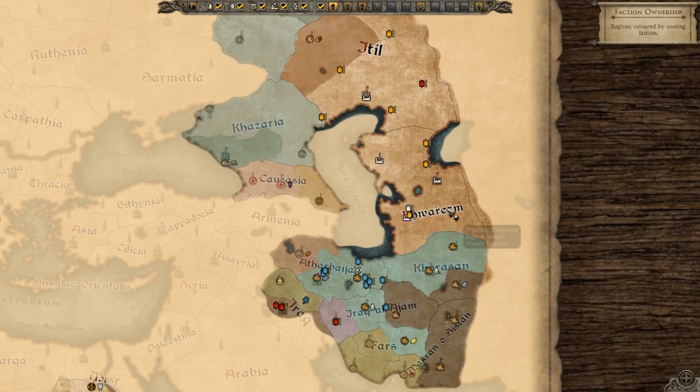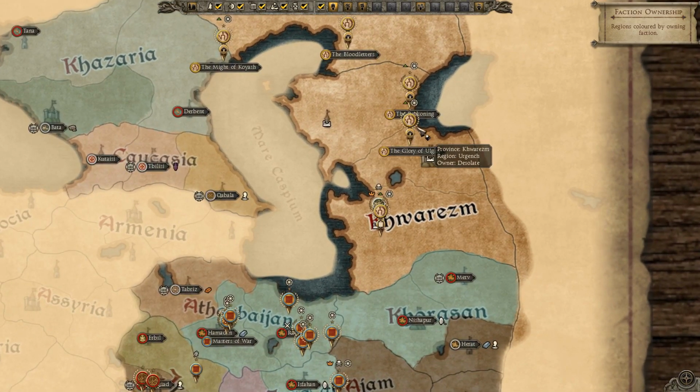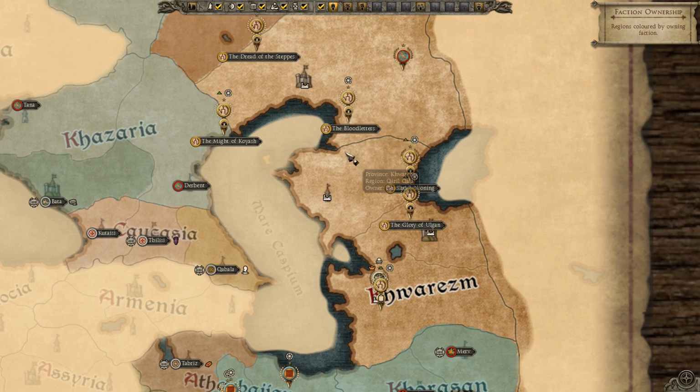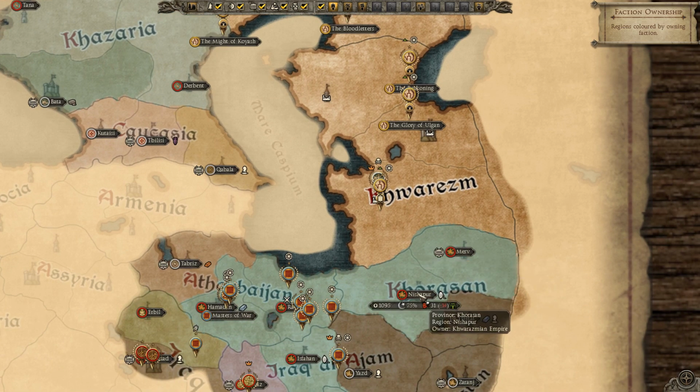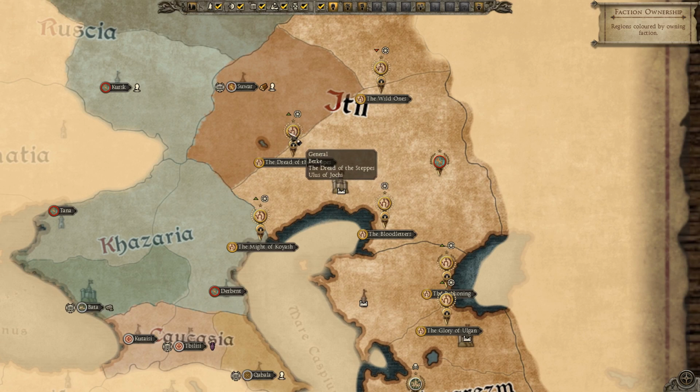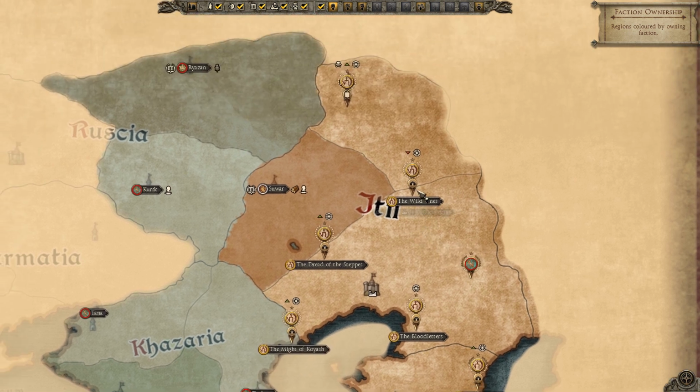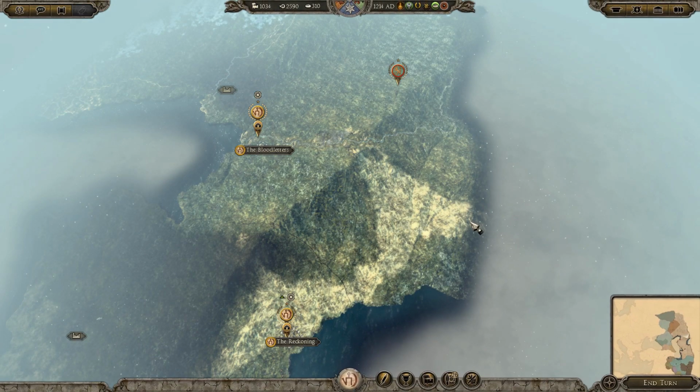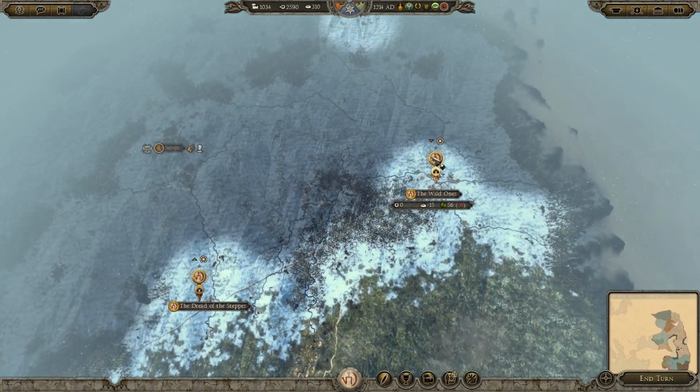So I'm going to have to keep an eye here on where these armies are moving. I'm going to move the Glory of Ulgan down to the border here. Going to move the Reckoning into this territory just by the city. The Bloodletters are going to move across into this territory. So we'll have 1, 2, 3. And then Jochi is actually going to go south to Merv and then to Nishapur. And that leaves Berke able to sit in this massive territory, so he can go after the general. This one, the Might of Koyash, will be going down to Derbent. Wild Ones over to Suar, and Subetai over to Ryzen. So that is the plan. Let's go ahead and begin enacting it.